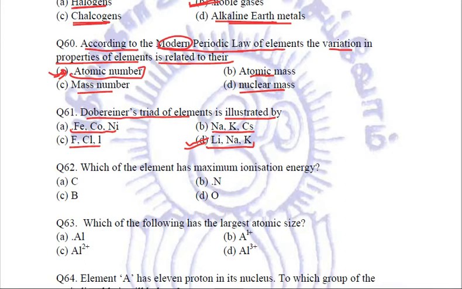Fine. Next question. Which of the elements has maximum ionization energy? Is it carbon or boron or nitrogen or oxygen? Out of these, nitrogen has got the maximum ionization energy. So B will be the right answer.